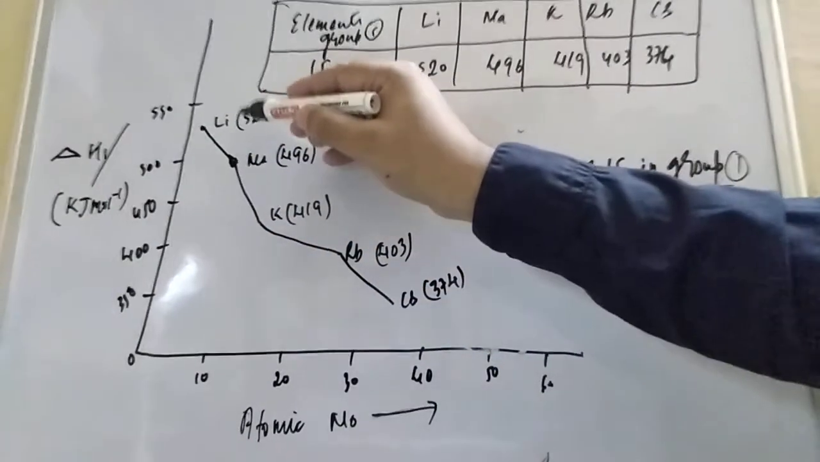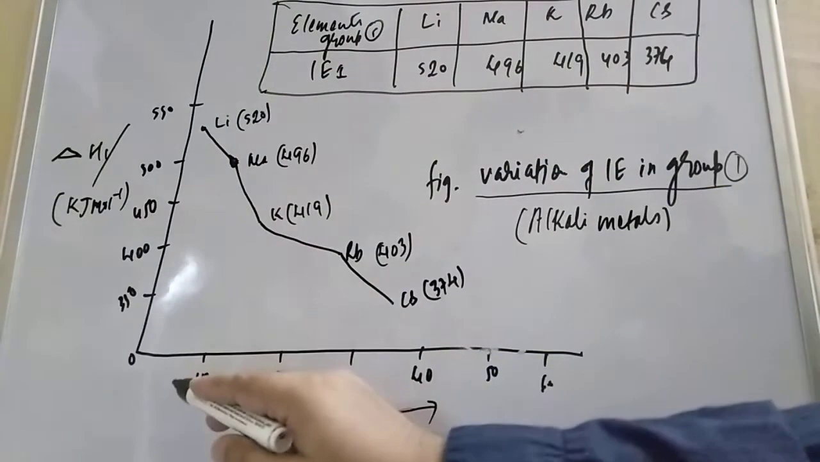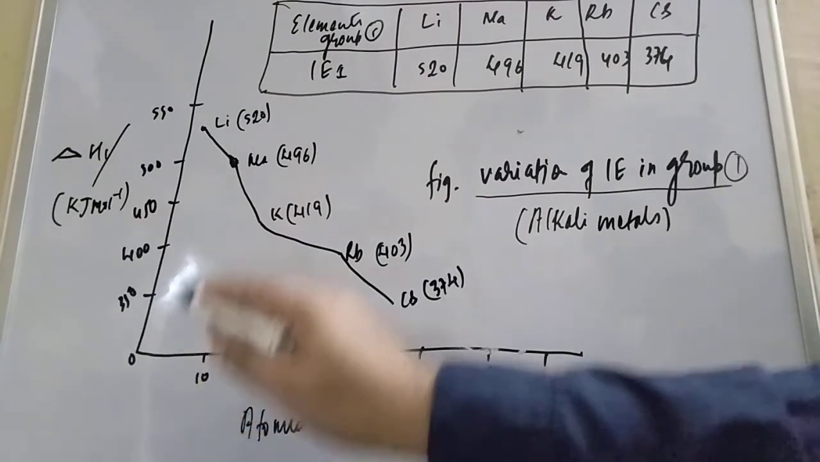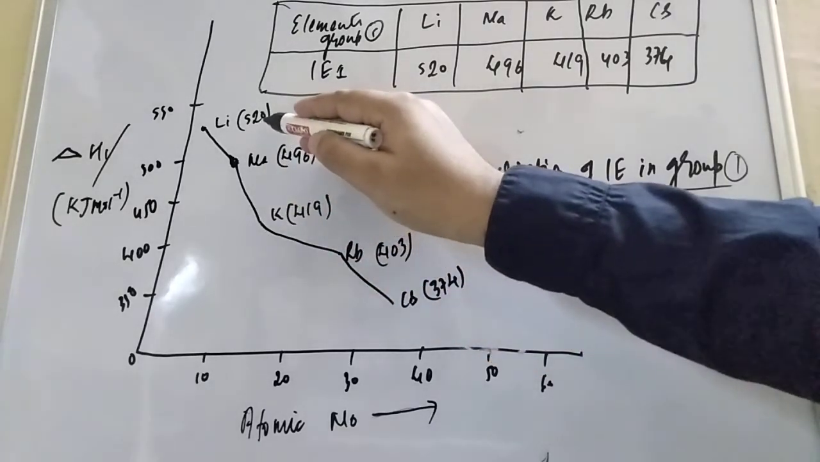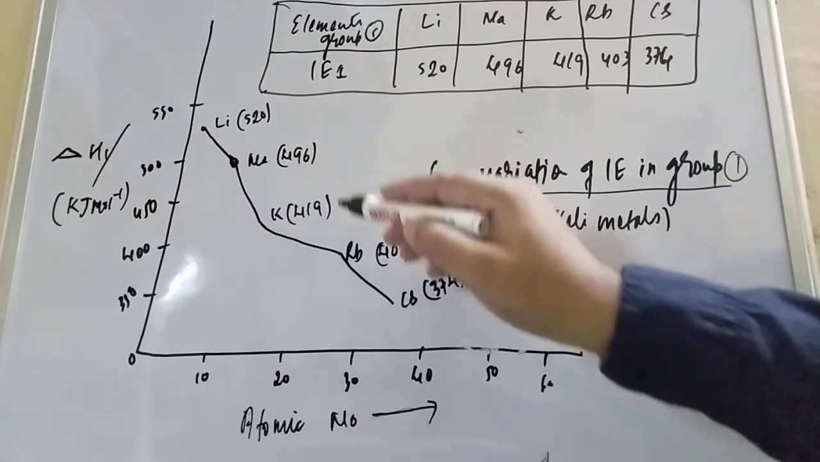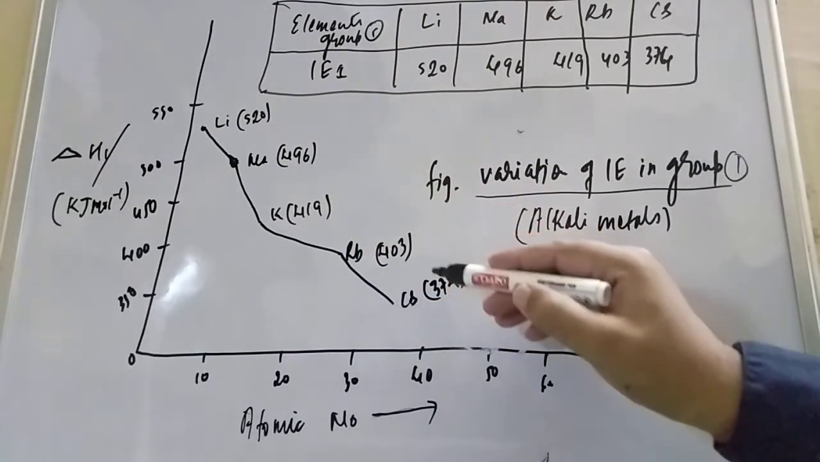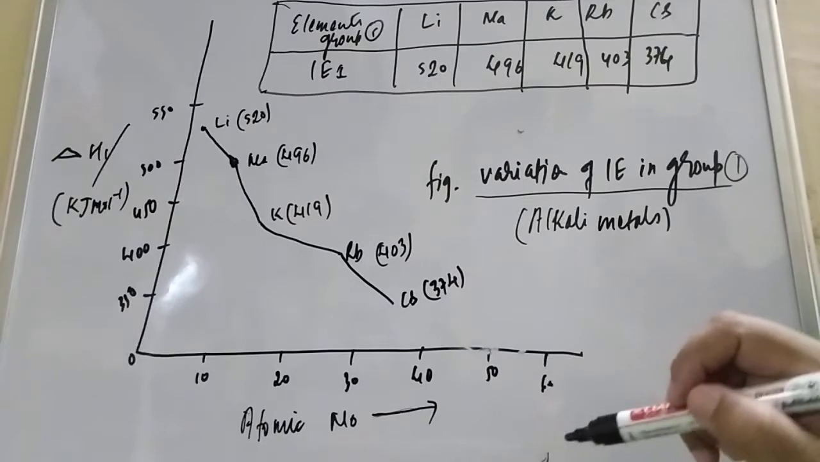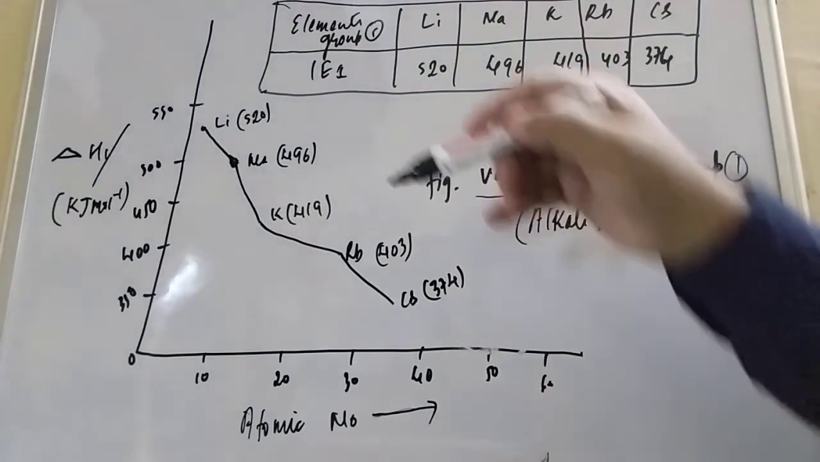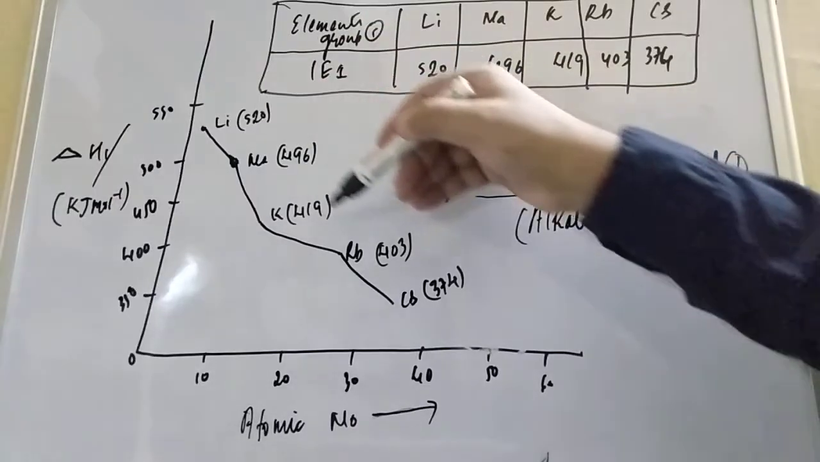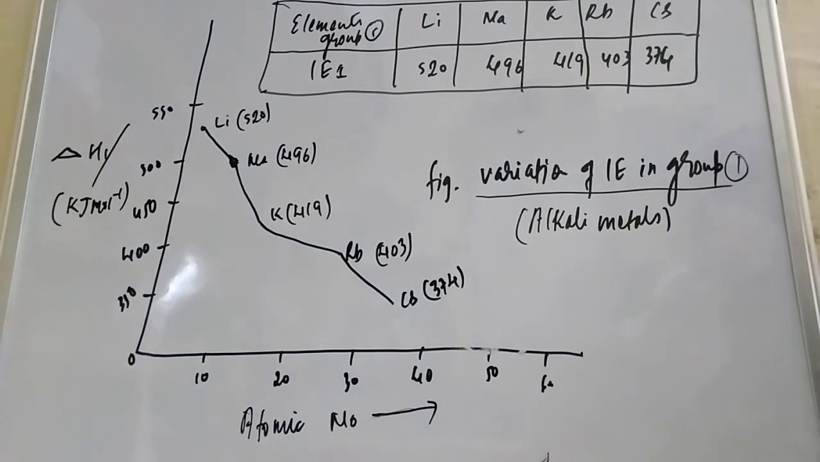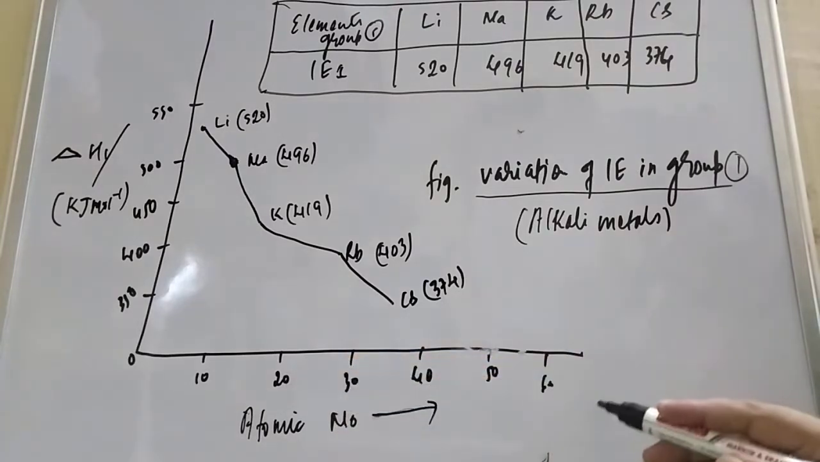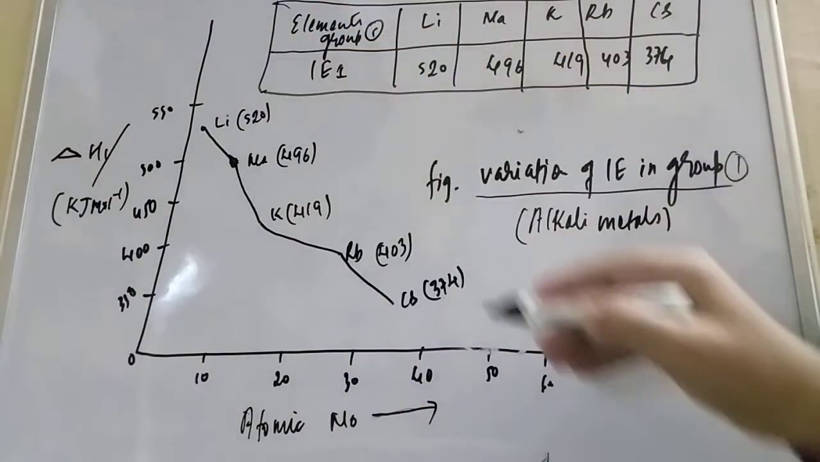Suppose in case of lithium, lithium is the smallest size, here you see the atomic number is 3. So here is the smaller size, higher ionization enthalpy. The ionization enthalpy of lithium is 520, sodium 496, potassium 419, rubidium 403, and cesium 374. Now students, here you see an almost gradual decrease in ionization enthalpy in the group 1 elements. So what we can conclude is that when you are moving down the group, size increases, so ionization enthalpy decreases.